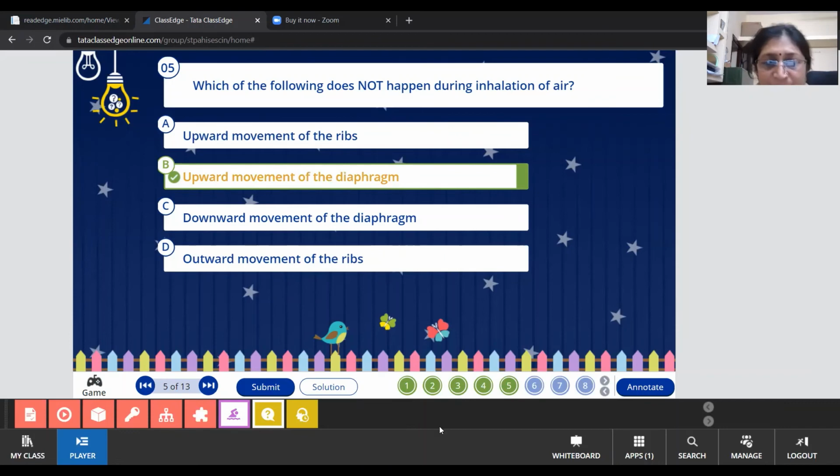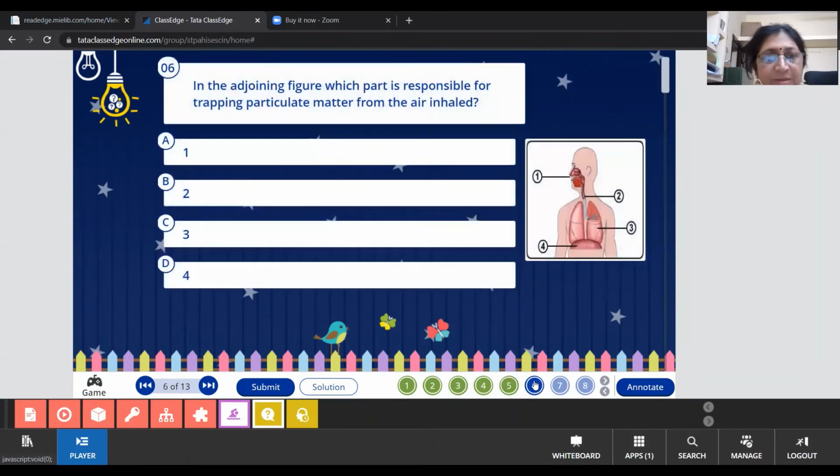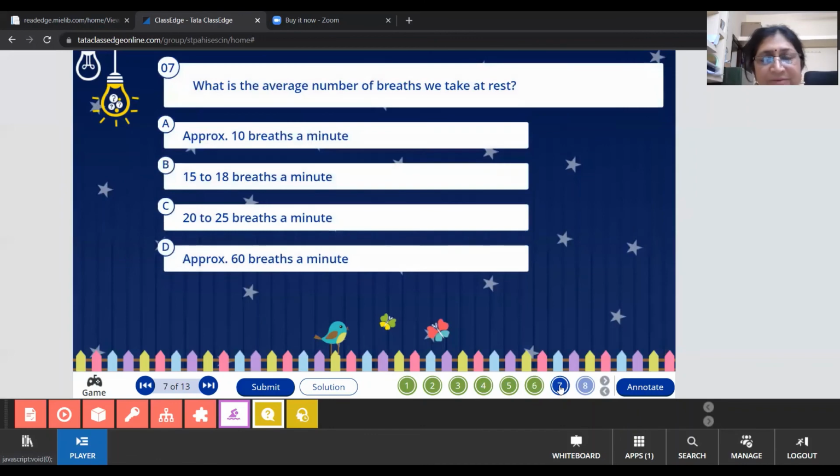Okay. Then we will move to the next question. In the adjoining figure, which part is responsible for trapping particulate matter from the air during inhalation? Which part is it? Nasal. Correct. Next one: what is the average number of breaths we take at rest per minute? 15 to 18 per minute. Okay, submit that one.